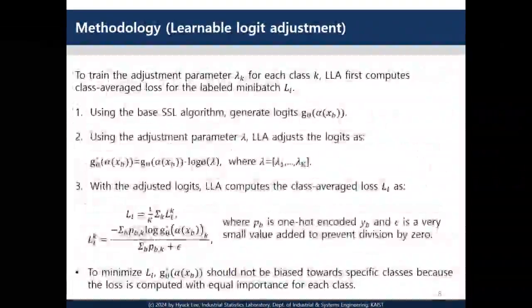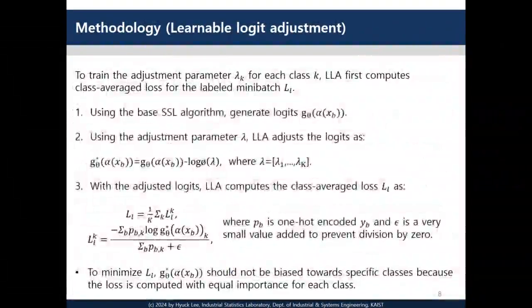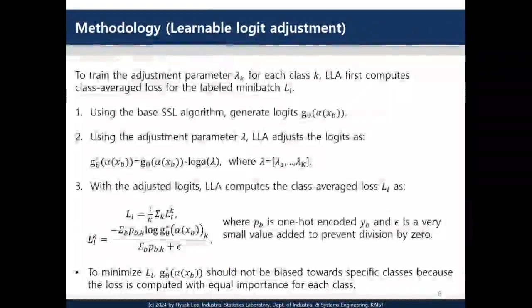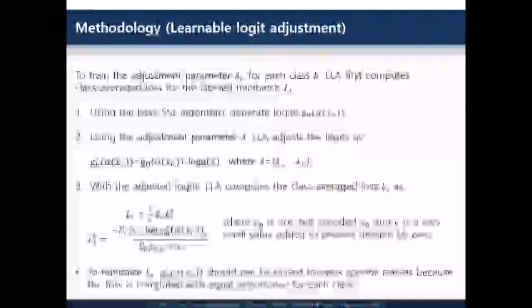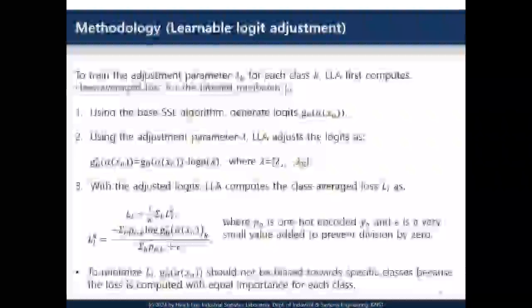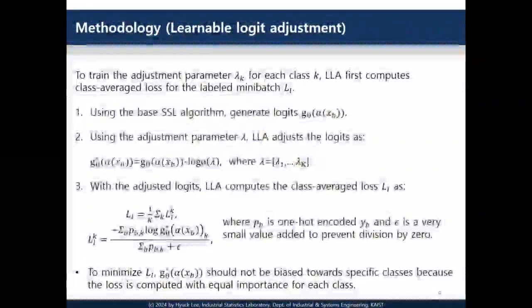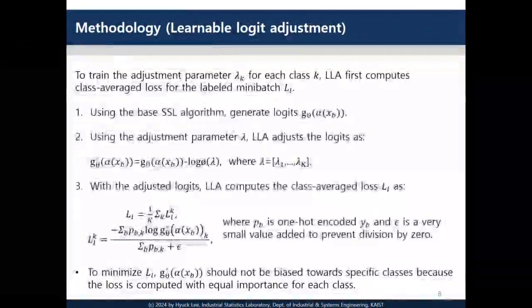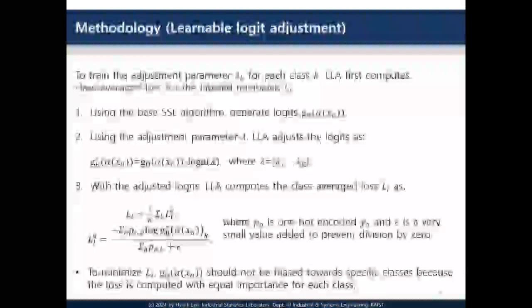Let me now explain our proposed algorithm in more detail. First, we compute the logits of weakly augmented labeled samples using the base SSL algorithm. These logits are then adjusted by the class-specific adjustment parameters currently being trained. Next, we calculate the class average loss for the labeled set. This loss is simply the average of per-class losses, where each class contributes equally regardless of the number of samples in the mini-batch. Because of this equal weighting, minimizing the loss prevents the adjusted losses from being biased towards specific classes. As a result, the adjustment parameters are naturally optimized in the desired direction during training.